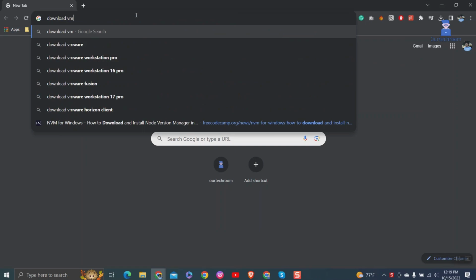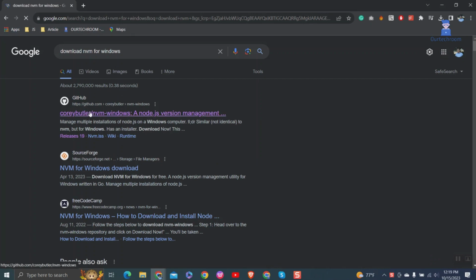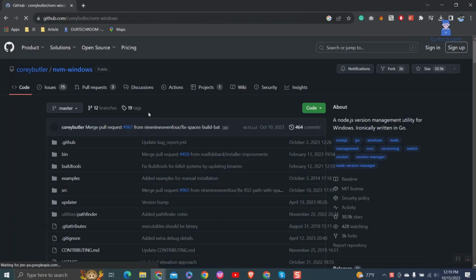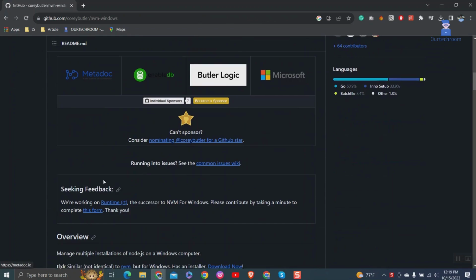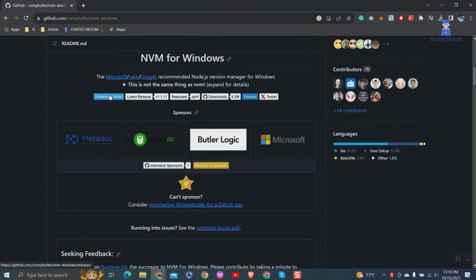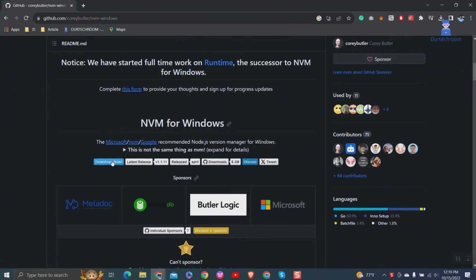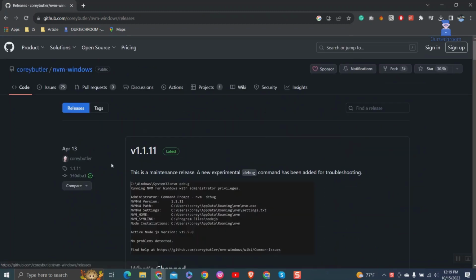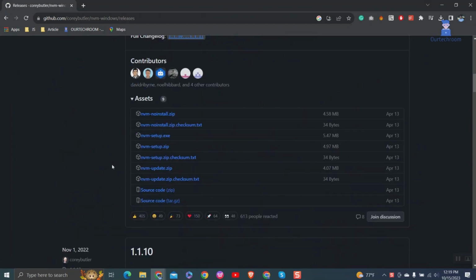Go to Google and search for download NVM and press enter. Then click on the link pointing to the GitHub site. Scroll down and click on the Download Now button. Scroll down and click on the NVM Setup exe link. Then install this file.